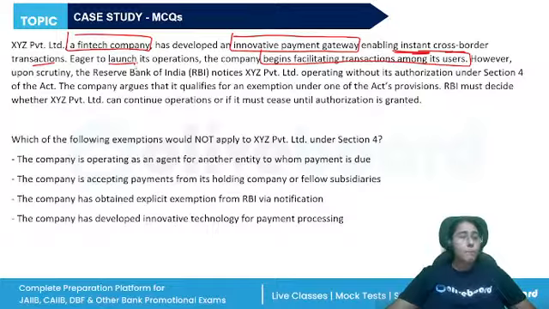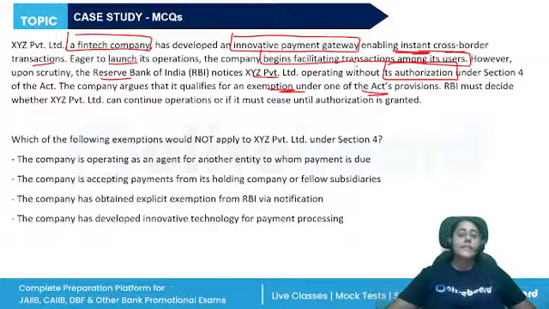However, upon scrutiny, the Reserve Bank of India notices that the company is operating without its authorization. The company argues that it qualifies under one of the Act's provisions for exemption. Now, RBI must decide whether they will allow it to continue operations, or its operations must stop.